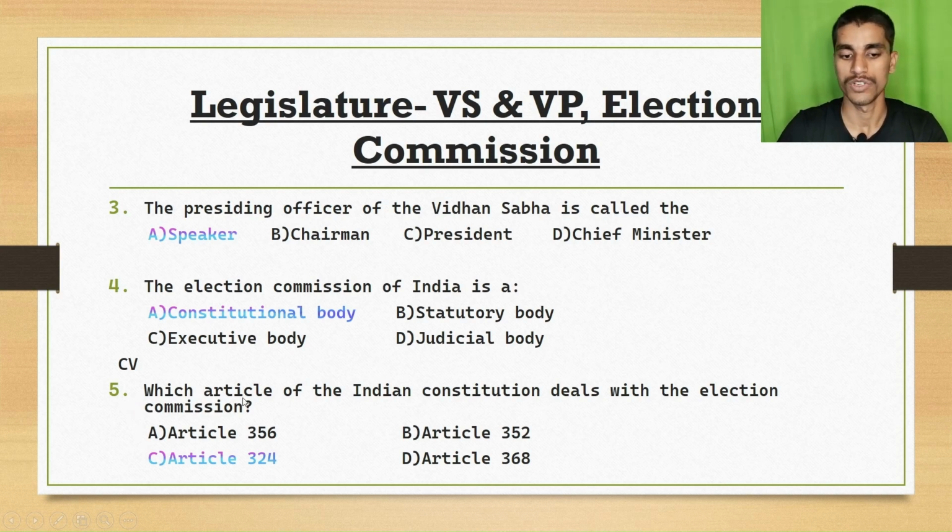Fifth one is, which article of the Indian Constitution deals with the Election Commission? Option A, Article 356. Option B, Article 352. Option C, Article 324. Option D, Article 368. The right answer is option C, Article 324.